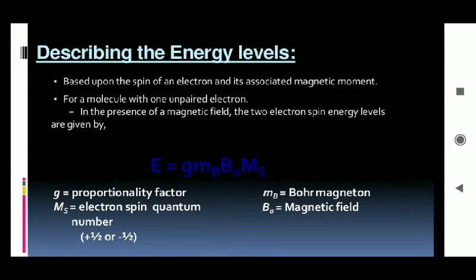So the energy levels are described based upon the spin of the electron and its associated magnetic moment.